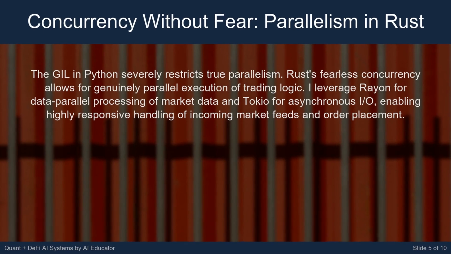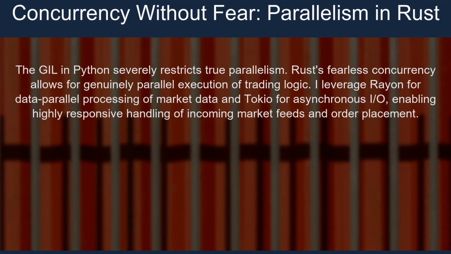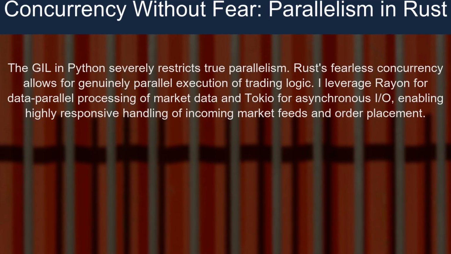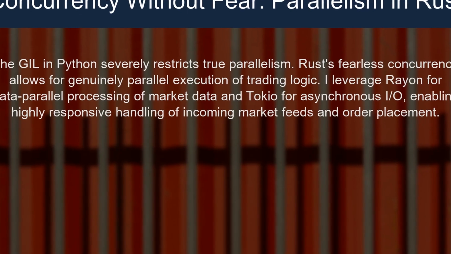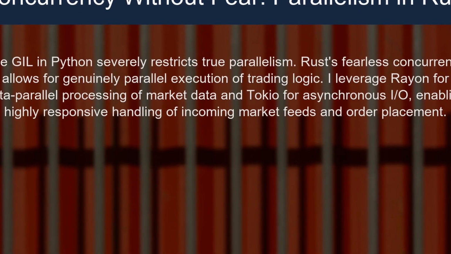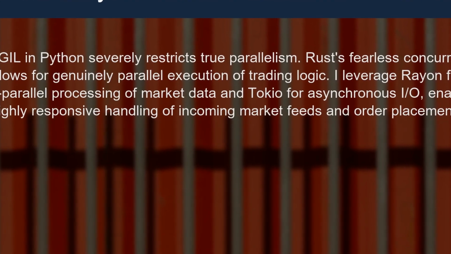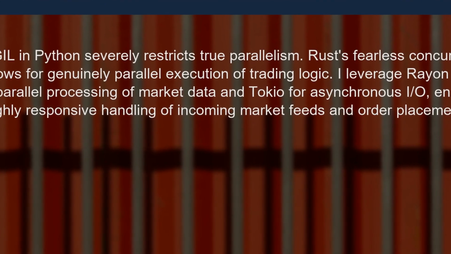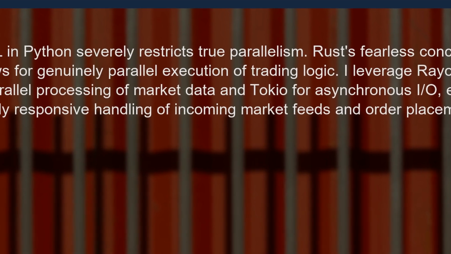The GIL in Python severely restricts true parallelism. Rust's fearless concurrency allows for genuinely parallel execution of trading logic. I leverage Rayon for data parallel processing of market data and Tokio for asynchronous I/O, enabling highly responsive handling of incoming market feeds and order placement.